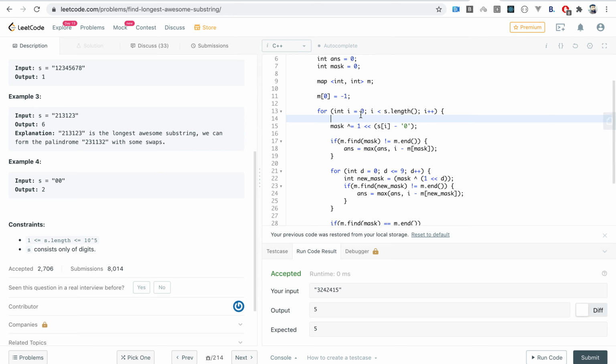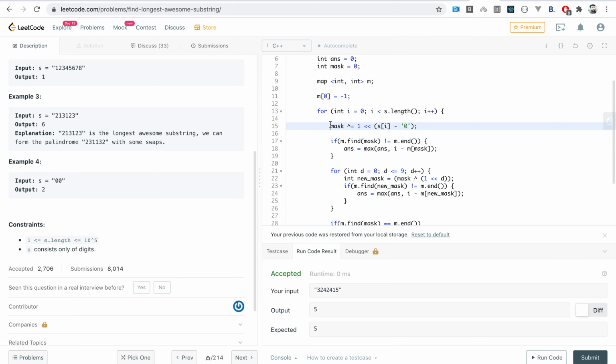Then I'll iterate over my string, and as we said, we are going to flip the bit parity for each digit that we find at the current position. So the digit at this position is s[i] - '0'. This gives the value which is currently at this particular index. Then we do the XOR with one left shift by this number, which is basically setting that particular bit to off if it is turned on already, or vice versa.